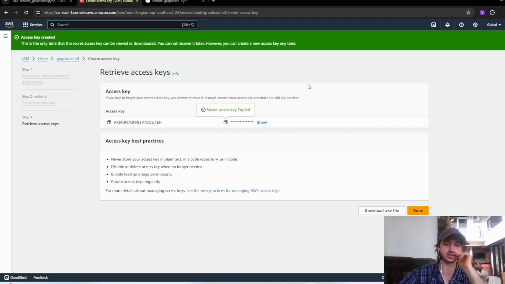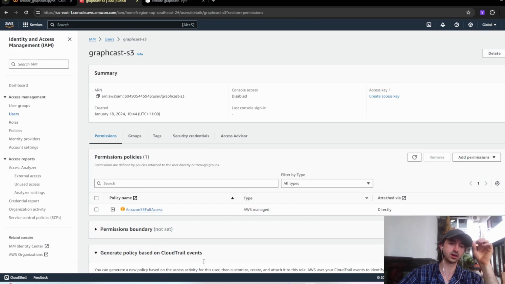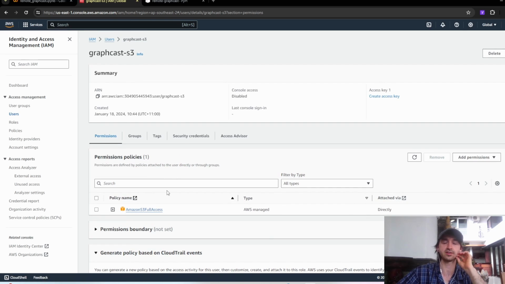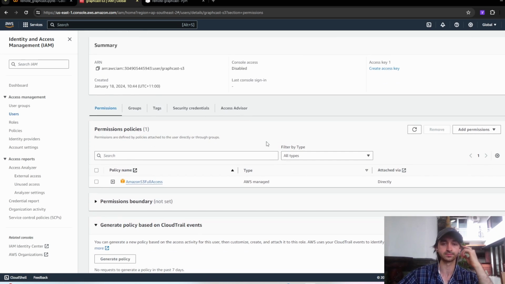Now let's go to AWS. Just make a new role and give it Amazon S3 full access as a policy. There are definitely tutorials on how to make roles in AWS out there, but just create a new user and then attach this policy, AmazonS3FullAccess, and now that user will be able to do anything on S3.